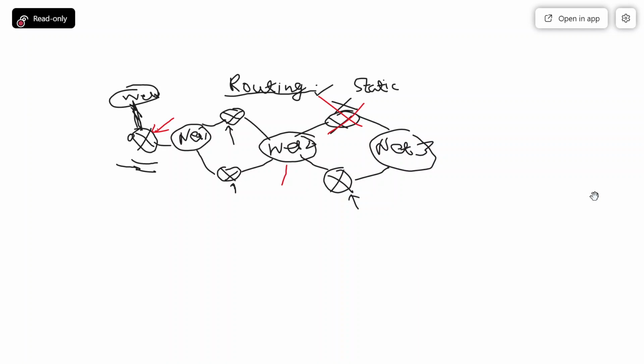However, static routing is still a very preferable option. So one may ask, sir, why is static routing still a very preferable option?